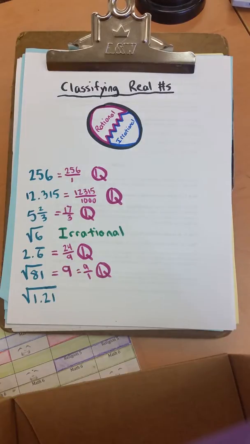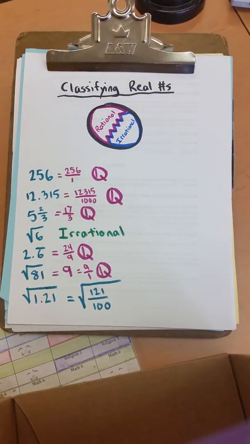It's hard to tell about the square root of 1.21. As a fraction, 1.21 is just 121 over 100. And we notice the numerator and the denominator are both perfect squares. So this number also is rational.